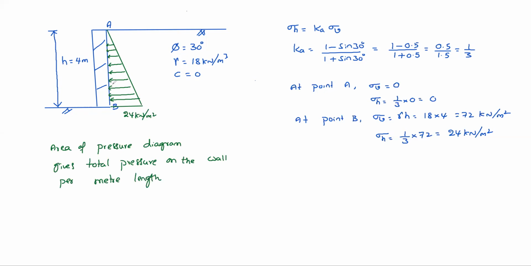And the resultant, the resultant means total pressure, acts at the centroid of the pressure diagram.